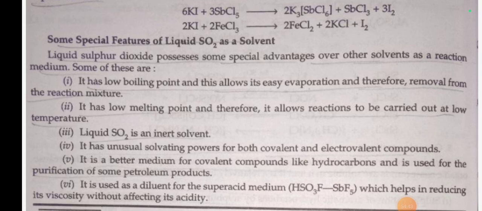Some of these are: Number 1. It has low boiling point and this allows its easy evaporation and therefore removal from the reaction mixture. Number 2. It has low melting point and therefore it allows reactions to be carried out at a low temperature. Number 3. Liquid SO2 is an inert solvent. Number 4. It has unusual solvating power for both covalent and electrovalent compounds.